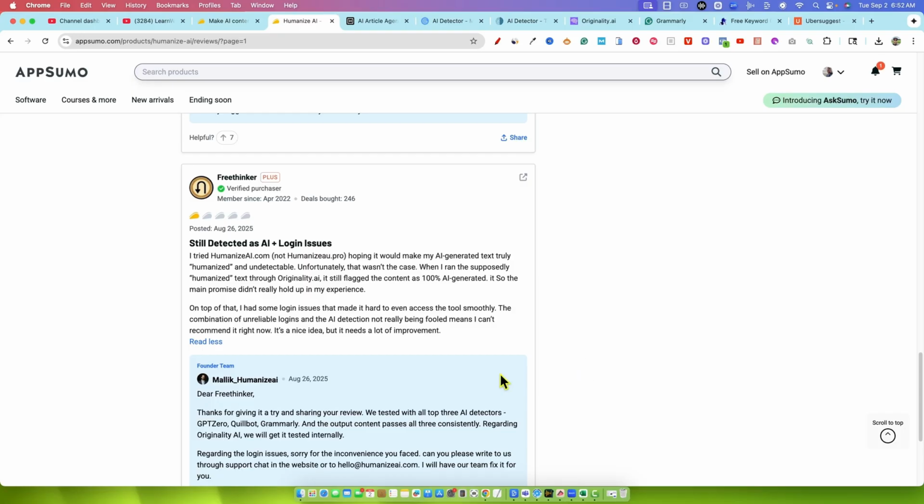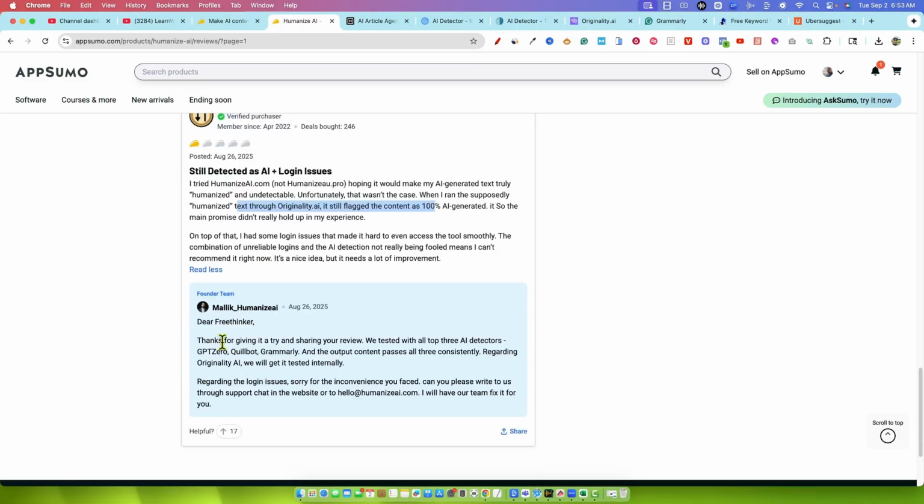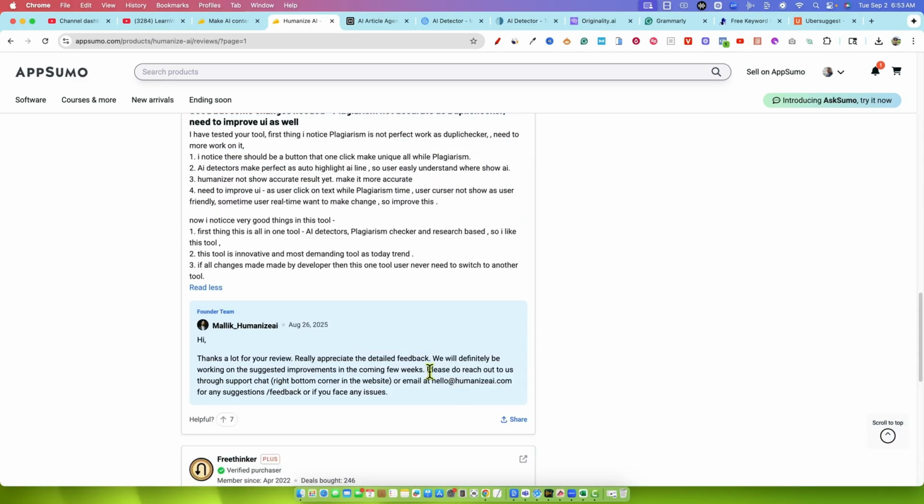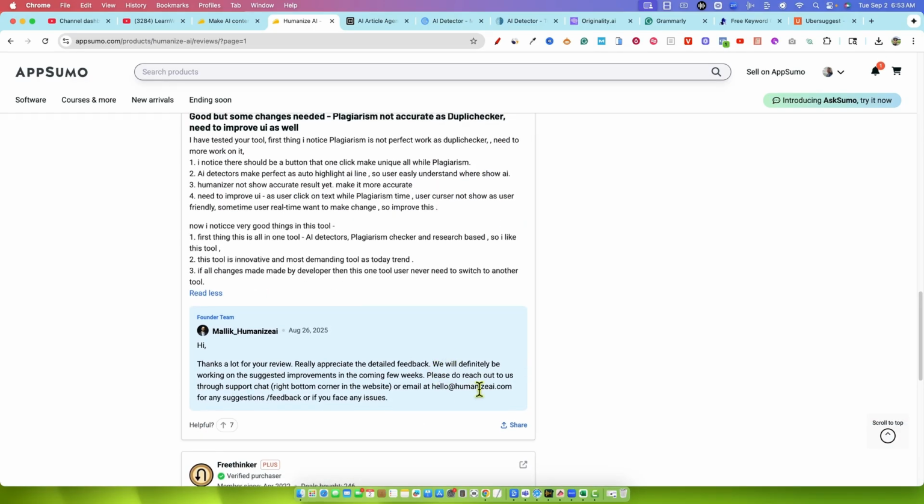rating just sitting there. They're saying that they had login issues and tested this against Originality and some other tools, and it didn't perform. Well, when I ran the humanized text through Originality, it was flagged as 100% AI generated. The founder got back and said they built the tool based on GPT Zero testing, Quillbot testing, and Grammarly testing, and so forth, right? So you have to take these reviews with a grain of salt. That's just one person's opinion.